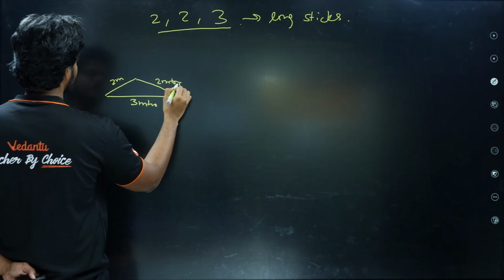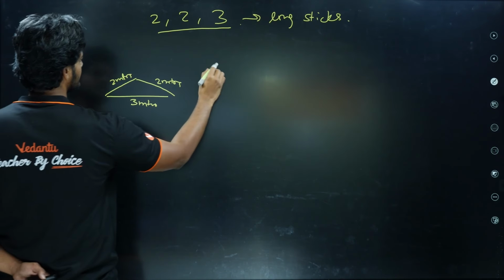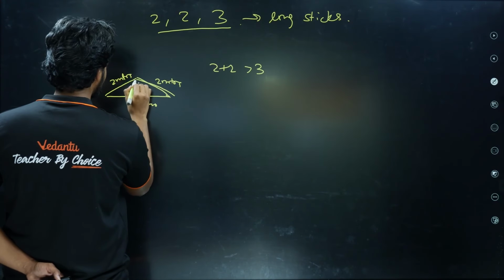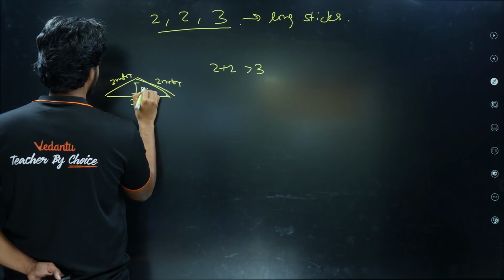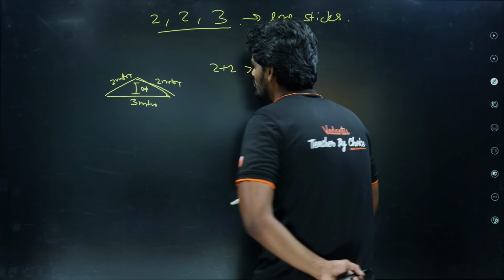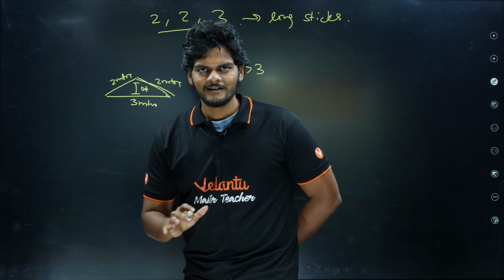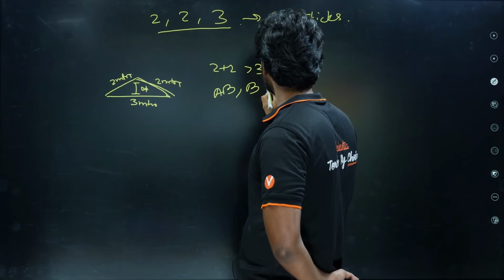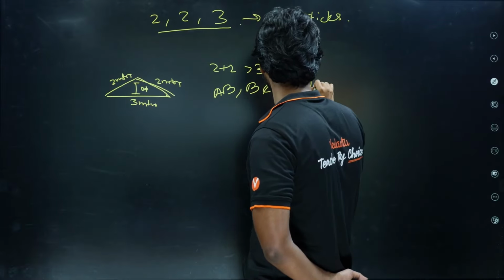Is this possible? Because 2 plus 2 is more than 3. If I join this, there will be some height. This won't be 0. Right?